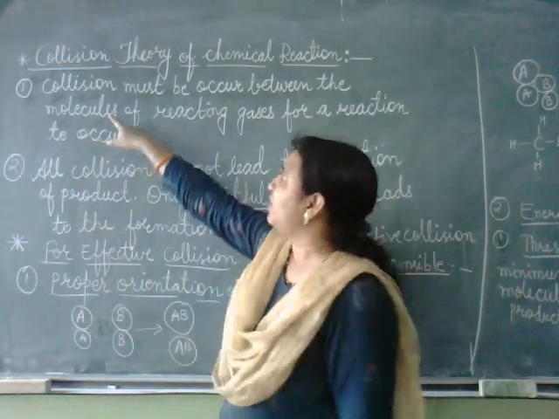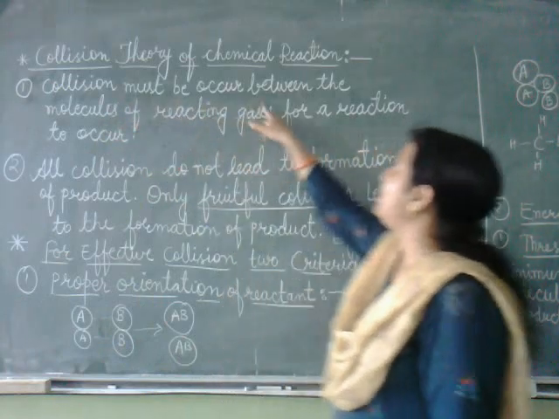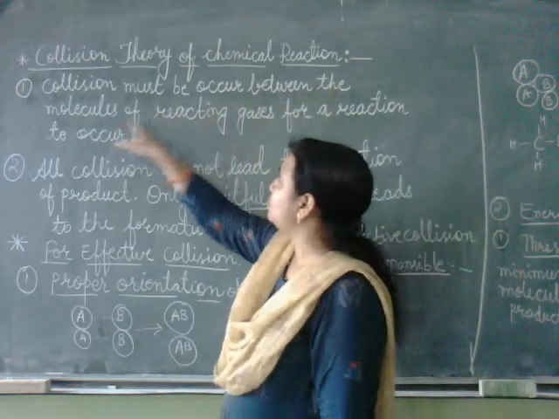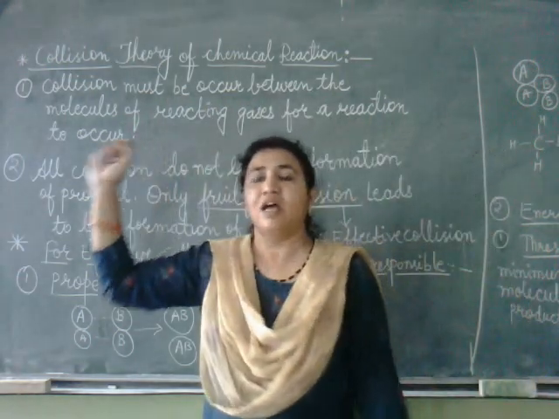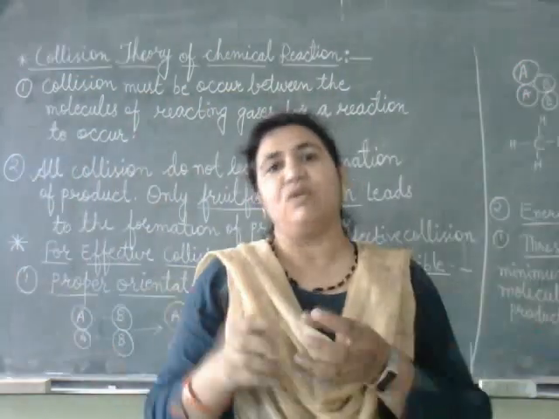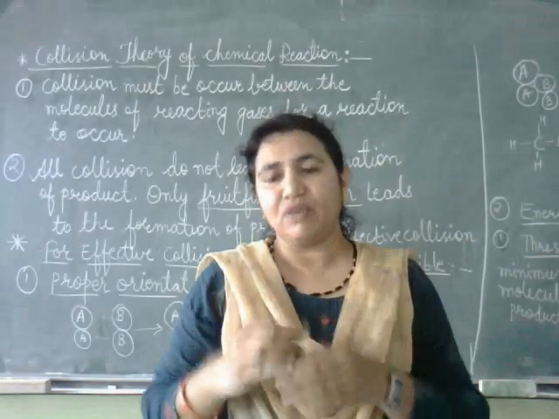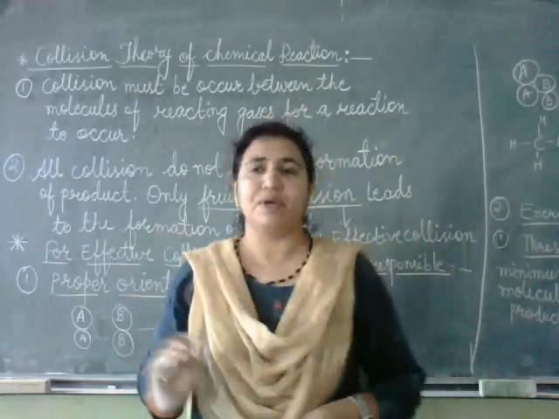So the first point is that collision must occur between the molecules of reacting gases for reactions to occur. When reacting molecules collide, after collision they will convert into product.